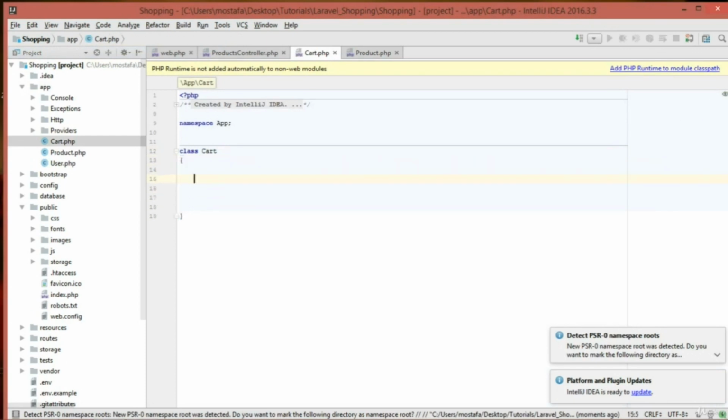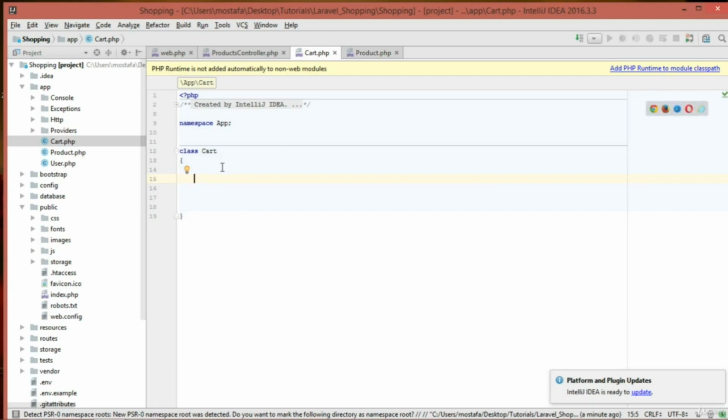and as you can see, it created a class called cart for us. And first of all, in order to work with the cart, we need to have a constructor, and the constructor basically is going to initialize some values. If the cart already has products inside it, it's first going to initialize and add these previous products before adding new products to the cart.